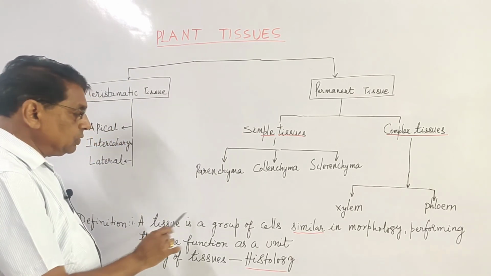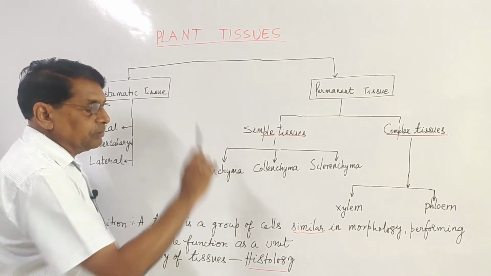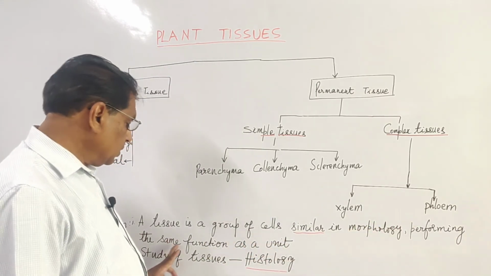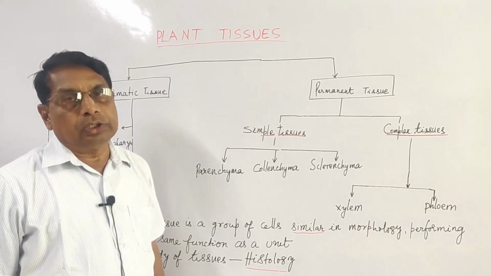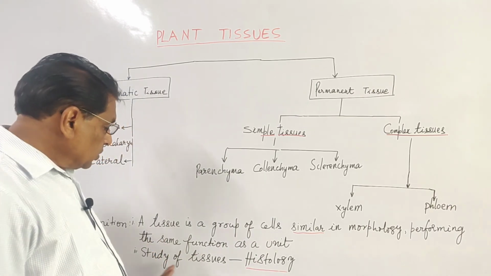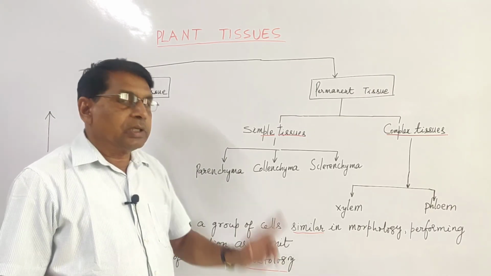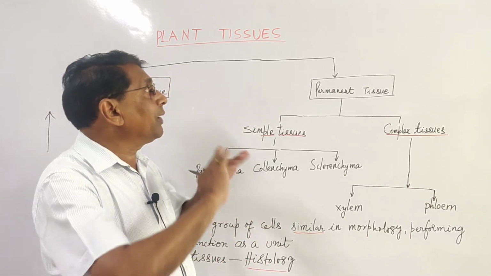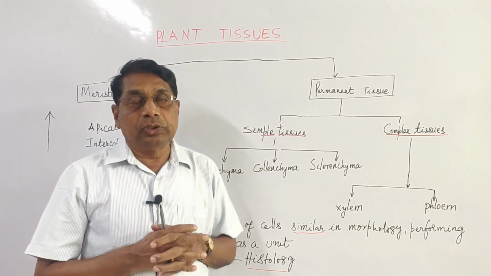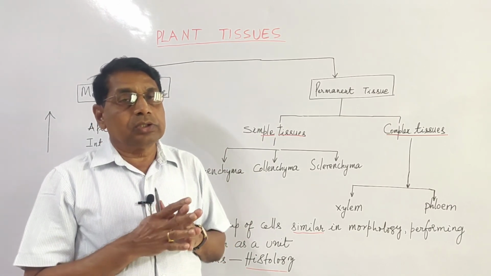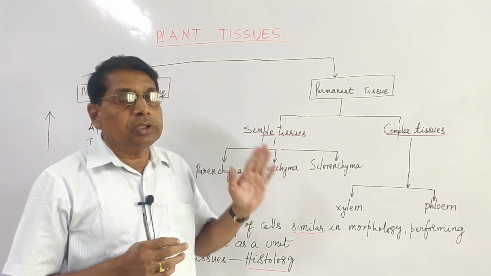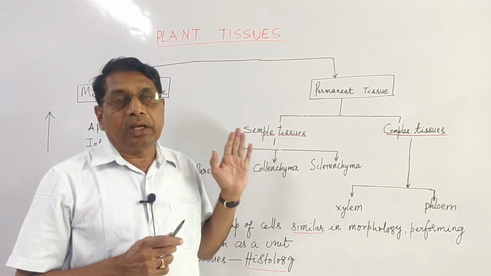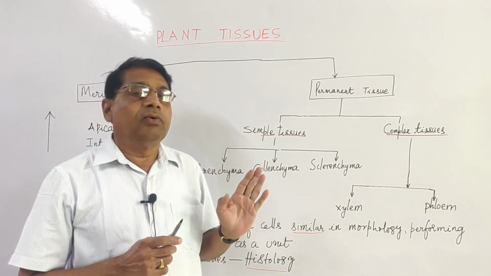Definition of the tissue is a group of cells similar in morphology performing the same function as a unit. Study of tissues is known as histology. So this is the broad classification of plant tissues. In the next few classes, we will take up all these tissues in detail with suitable examples and their types, characteristics, and functions.